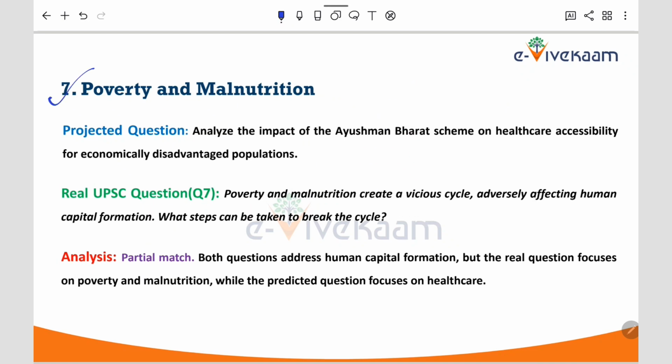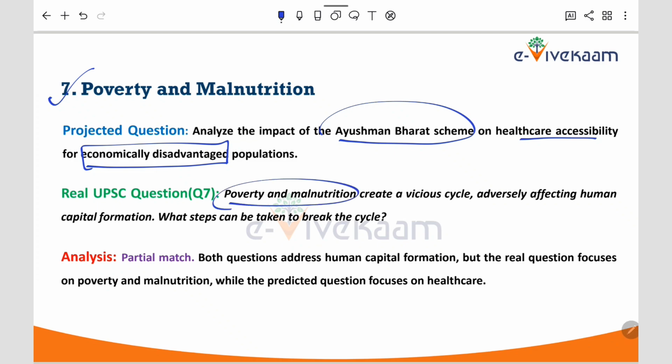Moving to the next question. Our projected question is trying to analyze the impact of the Ayushman Bharat scheme on healthcare accessibility for the economically disadvantaged population. Whereas UPSC is focused on what steps we can take to break the cycle of poverty and malnutrition. So here we can link poverty to economically disadvantaged people and malnutrition to healthcare accessibility. So we can say it is a partial match because both questions are addressing human capital formation.